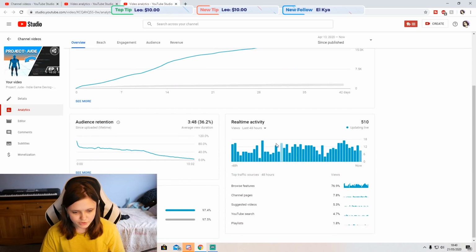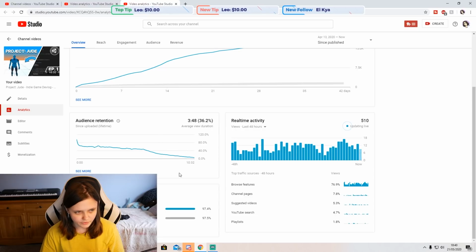Now, you can go ahead and look at all these stats, but the most important thing I really think is this, which is the browse features, top traffic sources, which you want to look at. So you will see that 76.9% of people come from the browse features, and then 7.8% from channel pages, suggested videos, YouTube search, playlists, whatnot. So you can see the majority of people come from browse features.